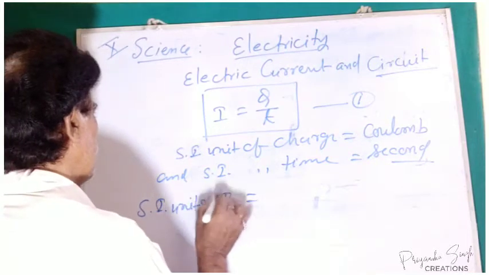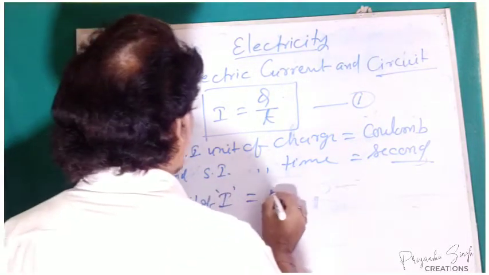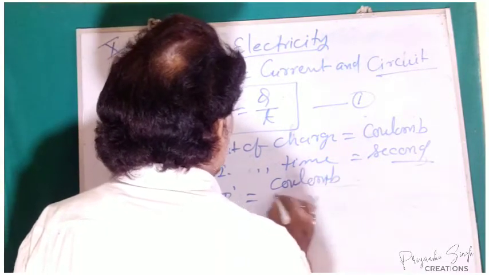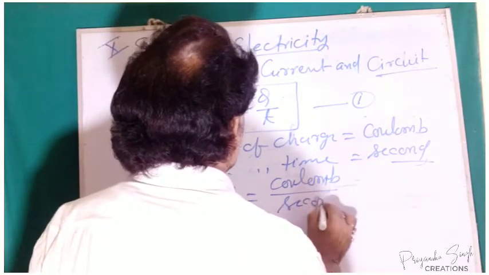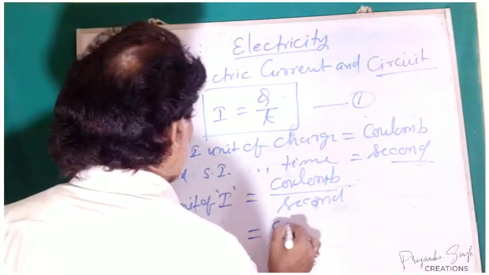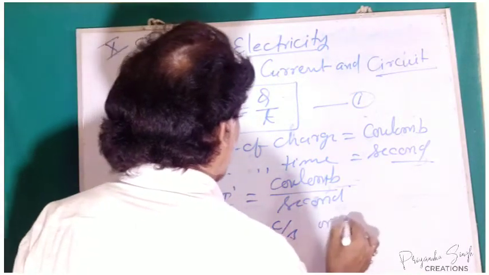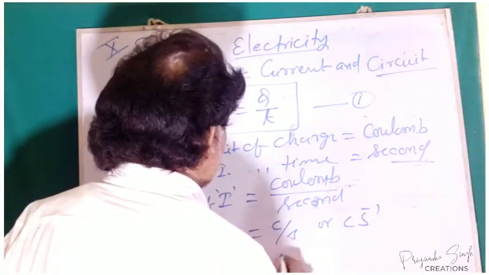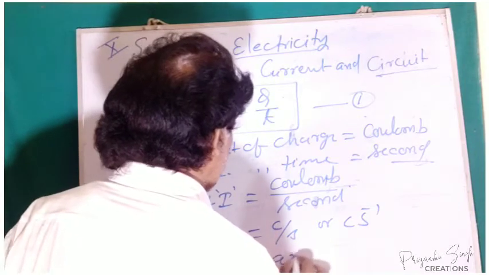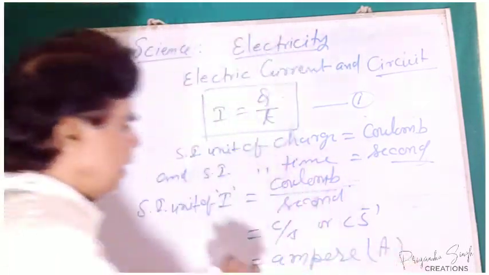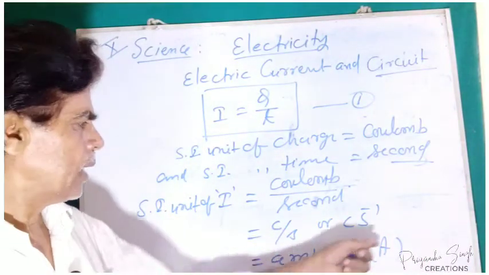So the SI unit of I, the current, equal to Coulomb by second, means Coulomb per second or Coulomb second inverse. It is nothing but the ampere. It is denoted by capital letter A.